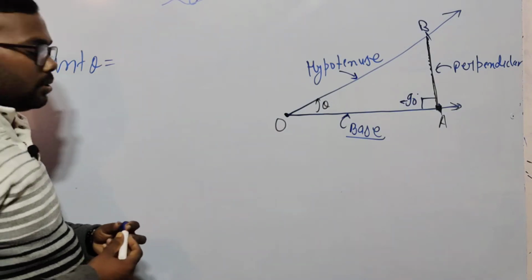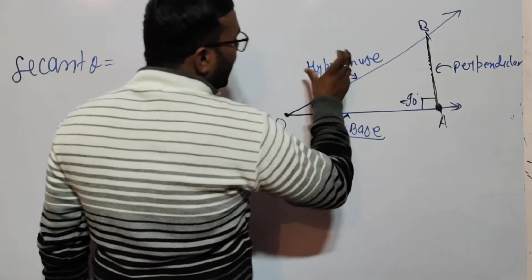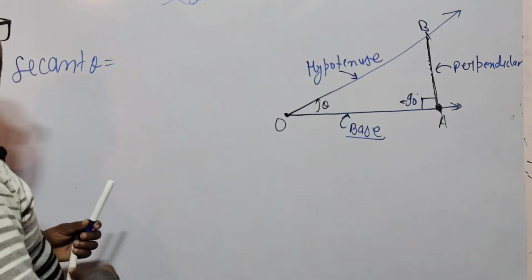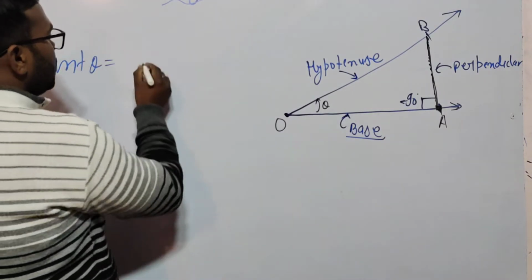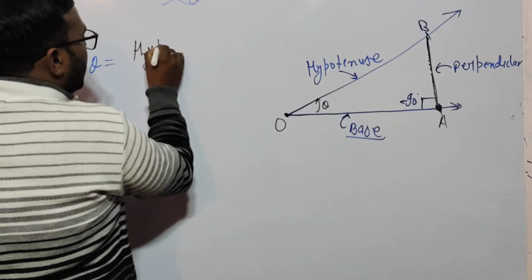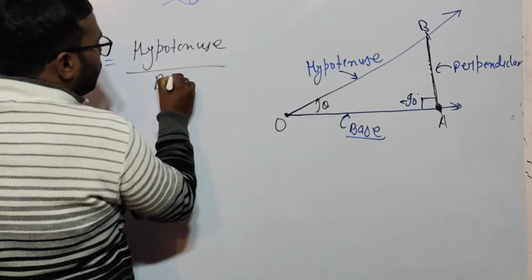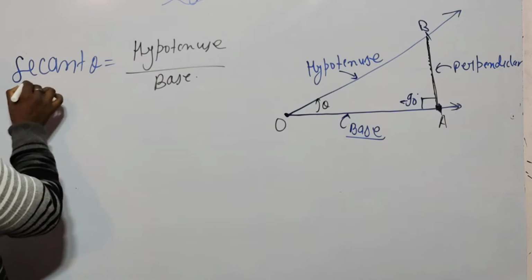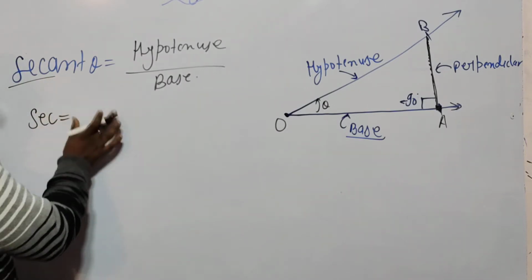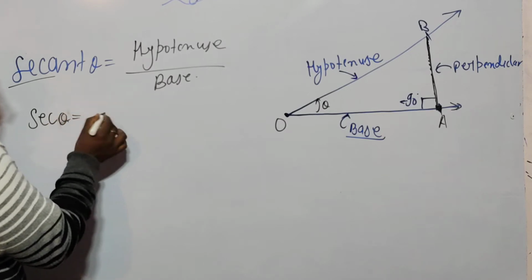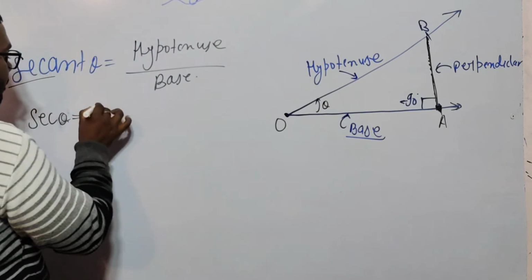Inverse means opposite. Cos theta is base upon hypotenuse, but here it is secant, so hypotenuse upon base. The short form of secant is sec. So sec theta is equal to hypotenuse upon base. What is the hypotenuse? Hypotenuse is OB.